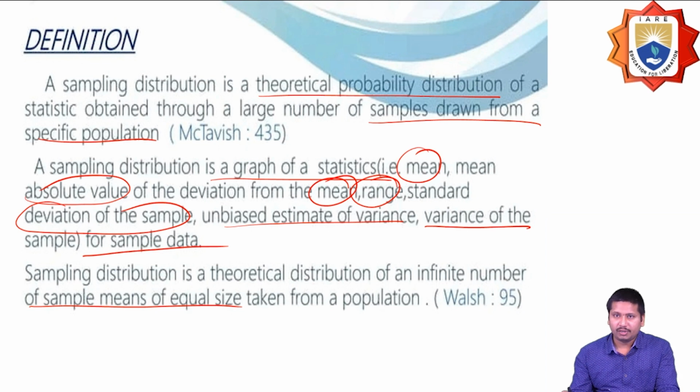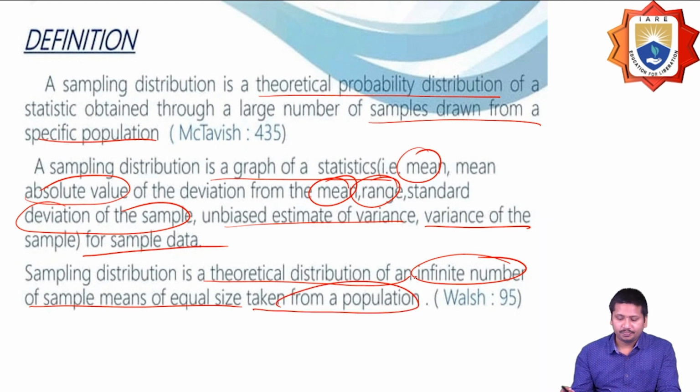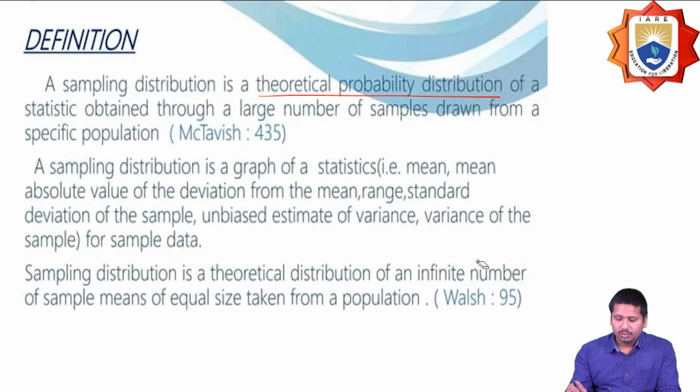So the sampling distribution is a theoretical probability distribution of a statistic obtained through a large number of samples drawn from a specific population, and it is mainly used for business information.